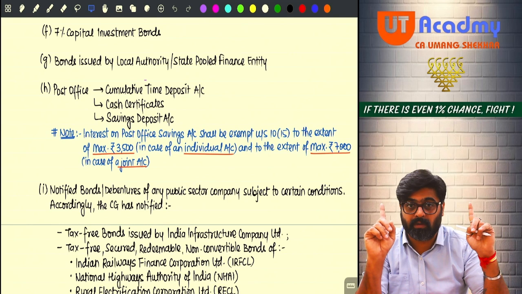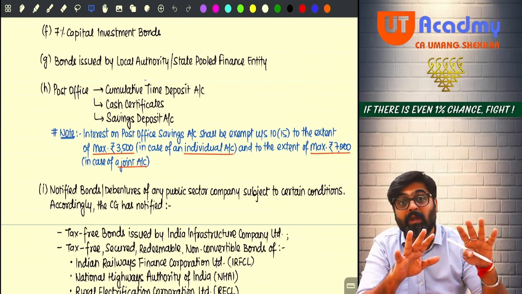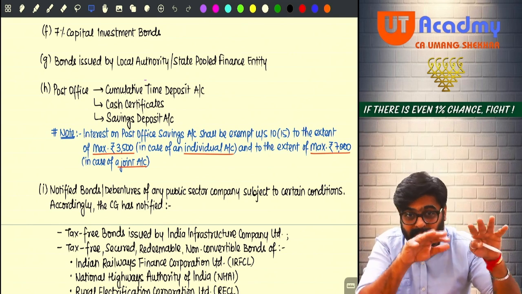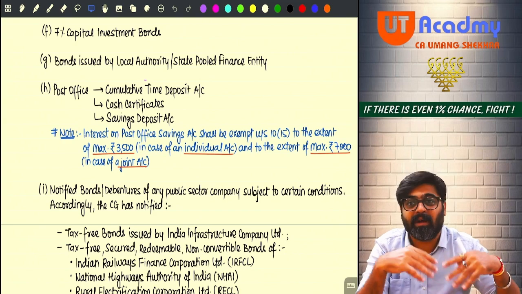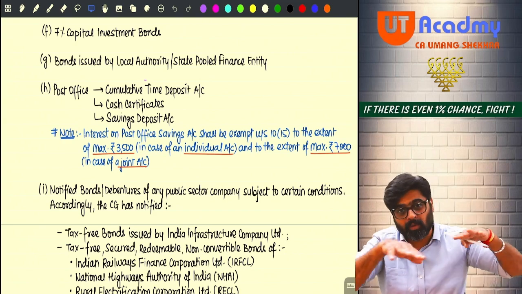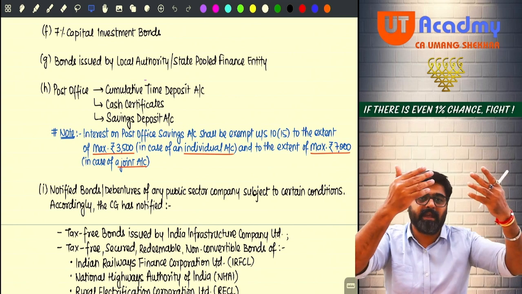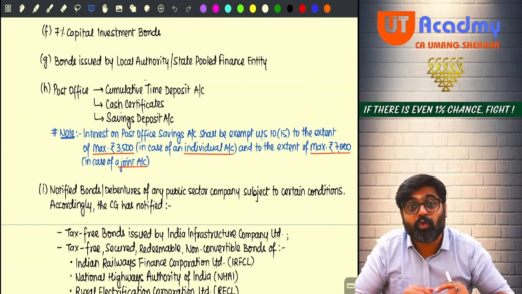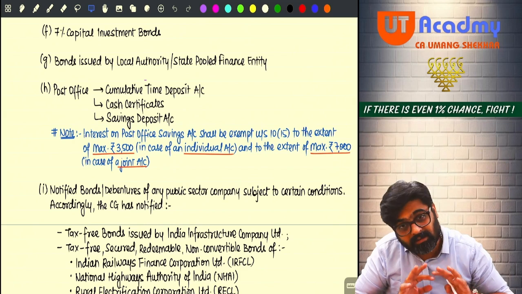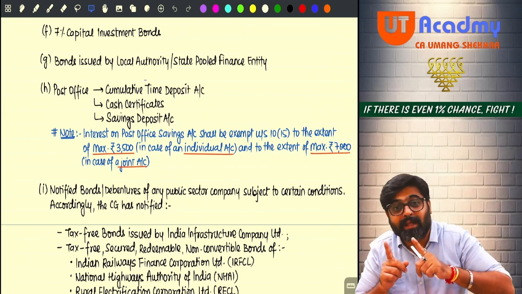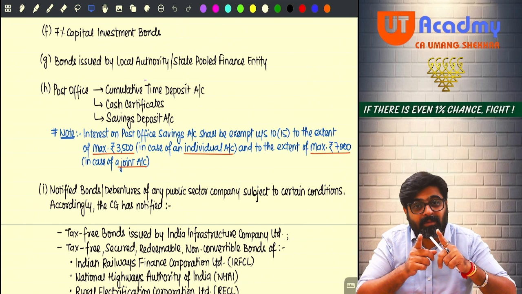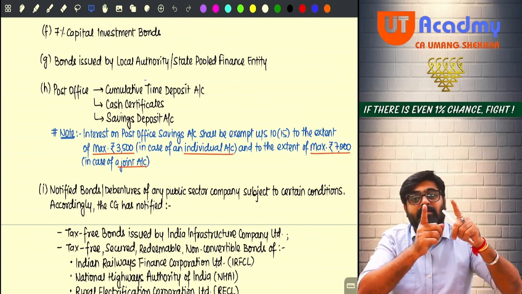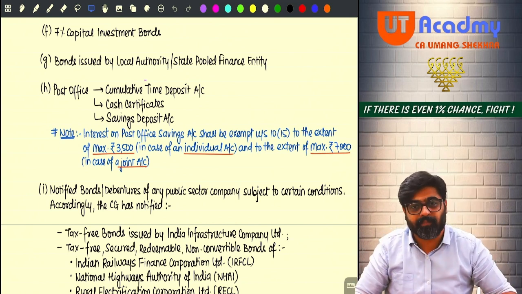Not the full amount, okay? The full amount will be exempt only if the amount of interest is within the limit. And if the interest is more than the limit, then up to the limit you can claim the exemption, and the excess amount you will have to show as taxable under the head IFOS. Will you remember this? Now wait, there are two more interests I would like to discuss here, which are exempt, but not under 10(15). One is exempt under 10(11) and another one is exempt under 10(11A).